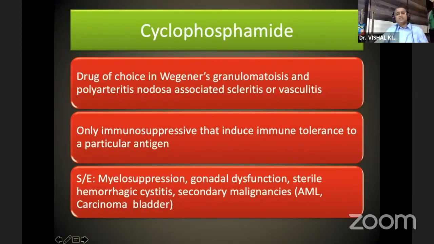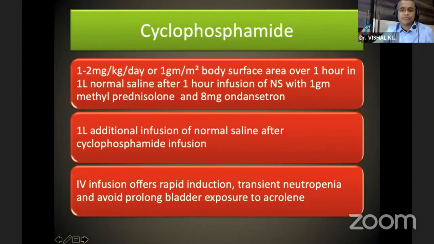Then the next drug is cyclophosphamide. It is a drug of choice in Wegener's granulomatosis and polyarteritis nodosa associated with scleritis or vasculitis. It is the only immunosuppressive that induces immune tolerance to a particular antigen. Common side effects are myelosuppression, gonadal dysfunction, sterile hemorrhagic cystitis, and secondary malignancy like carcinoma bladder or AML. The dose commonly used is either 1 to 2 milligram per kg body weight per day or 1 gram per meter square body surface area.